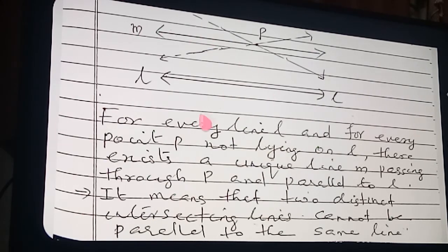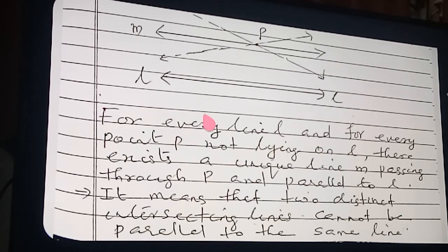From the diagram it is very clear. I told you to draw a line, take a point outside the line, and passing through P and parallel to L draw a line. How many lines did you draw? Only one line.